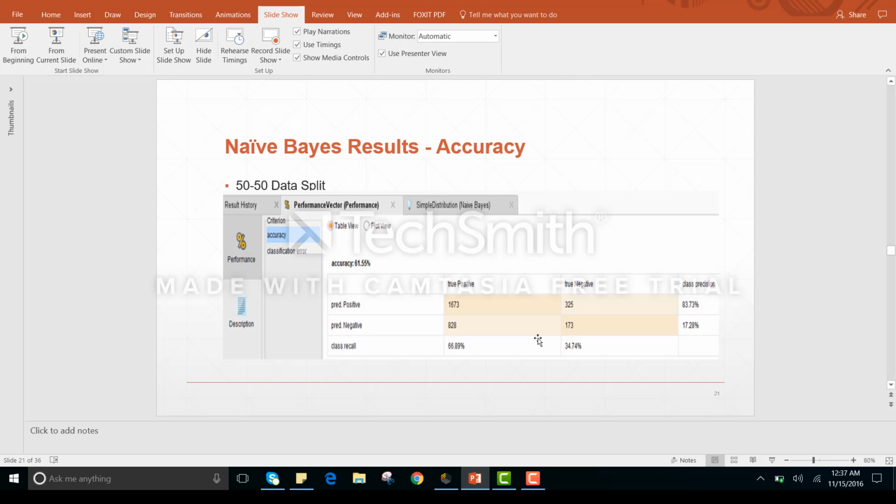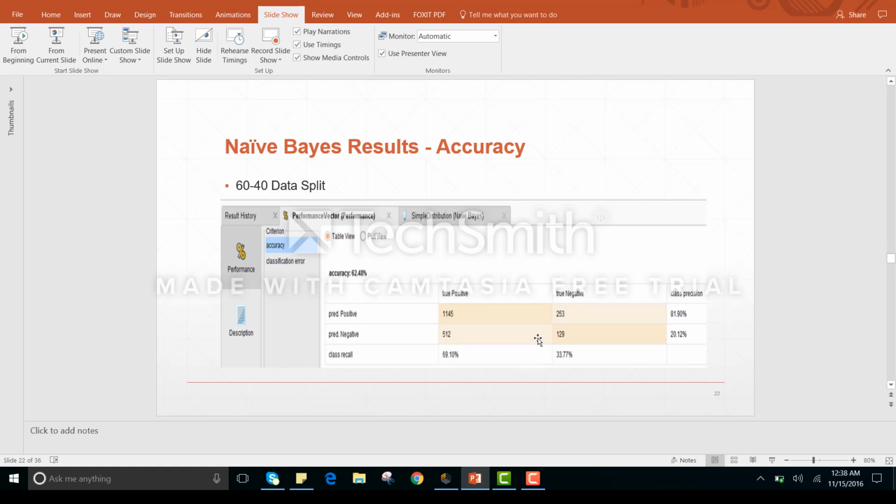Naive Bayes is a classifier, it is a fast classifier and it gives better performance. But in the Naive Bayes classifier, there is one conditional assumption also. In this case, as we can see, accuracy is 61.55, and we have defined different models on different splits. First we are considering a 50-50 split, and as we can observe, there are 1673 true positives, which are actually positive and also predicted as positive. And true negative is 325, which are negative in actual and predicted as negative also.